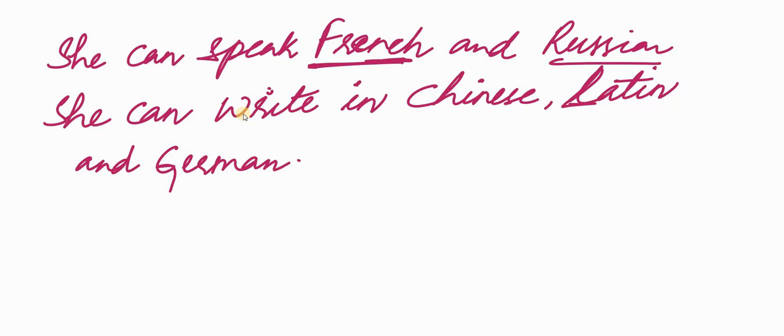She can write in Chinese, Latin and German. There is no need of any article before these language names because all these are proper nouns. We can't say "she can speak the French" or "a French." Similarly, we can't say "she can write in the Chinese" or "in a Chinese," etc.